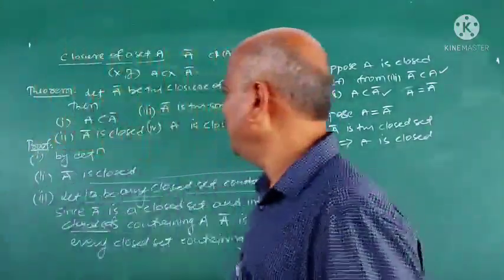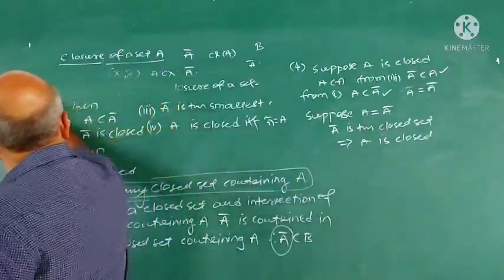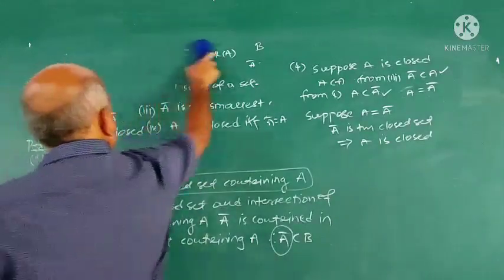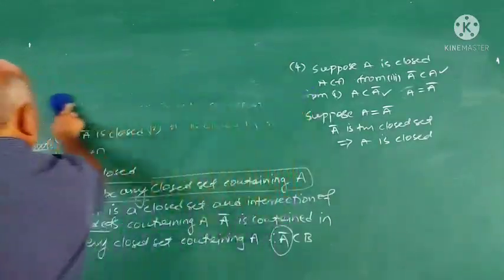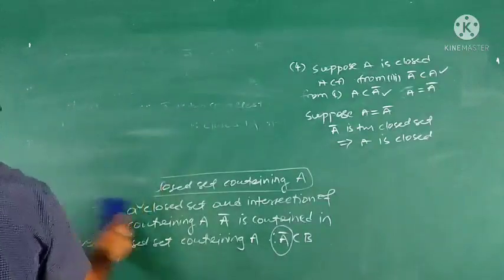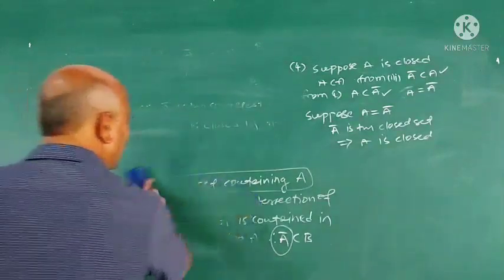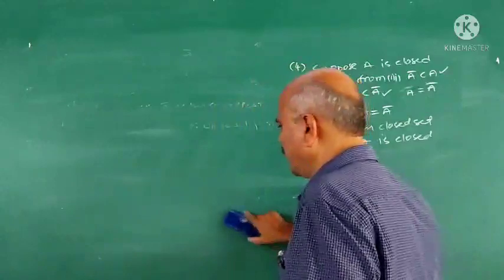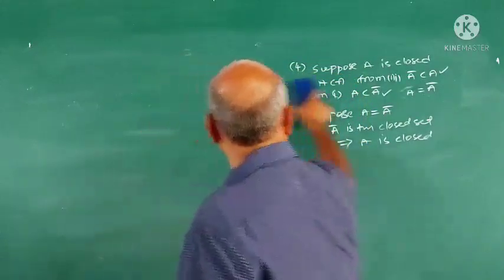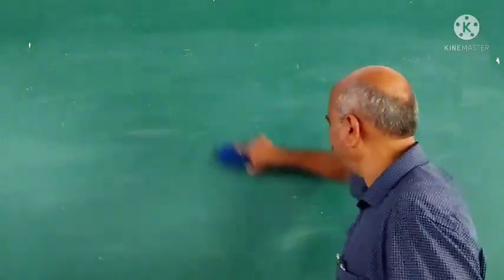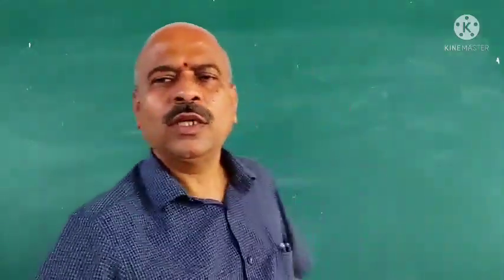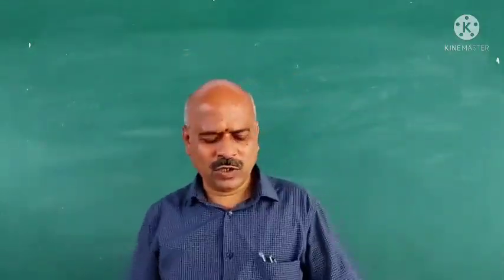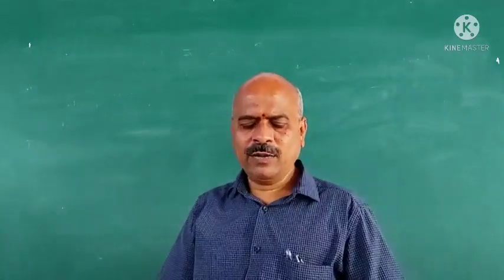Any question can be converted into objective type. Therefore, you have to understand the concept first. Go through the theorem as well as the proof. Even though you have no descriptive type question in the examination, you have to understand the concept, then only you can write the multiple choice question.